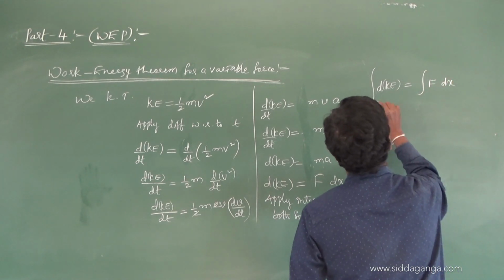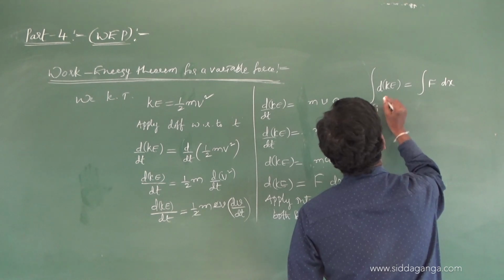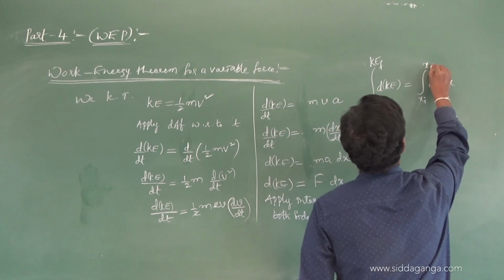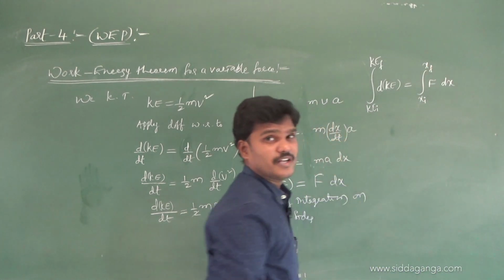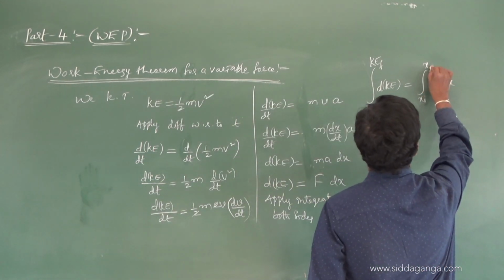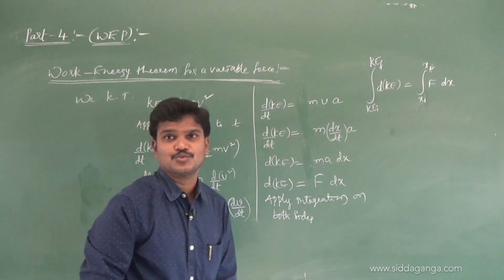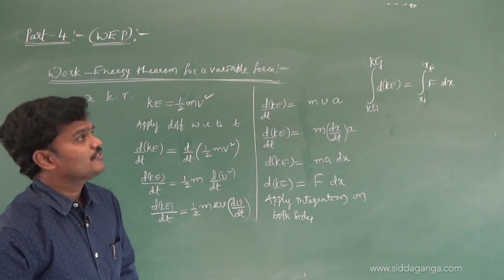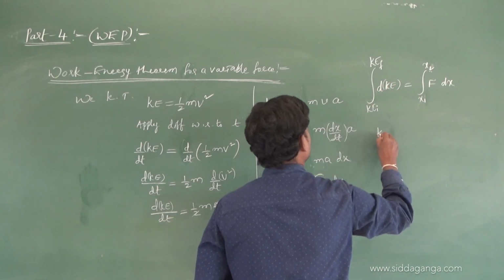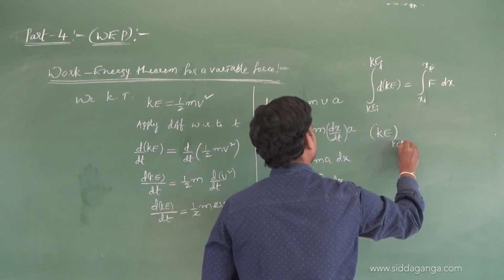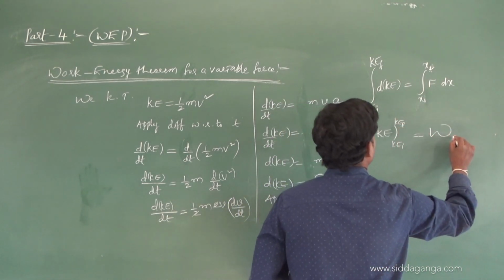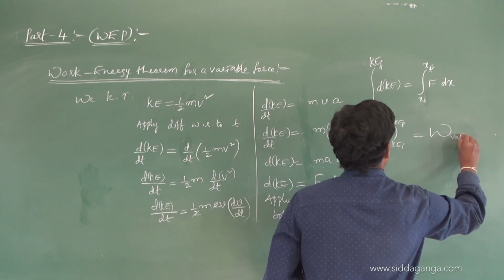Here I am taking the initial limit as KEi and the final limit as KEf, and x1 to x2 for displacement: initially x1, finally x2, the initial kinetic energy is KEi, the final kinetic energy is KEf. The integration of dKE is KE, so KEf minus KEi, which is equivalent to this, is the work done by what?